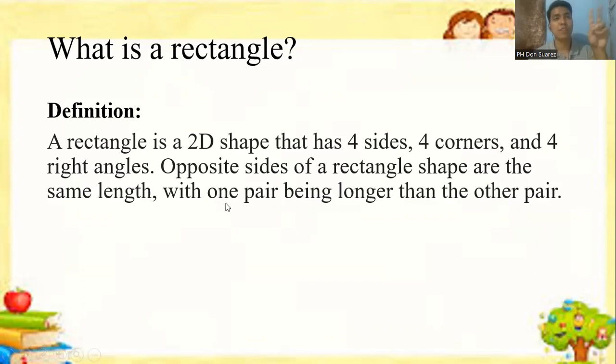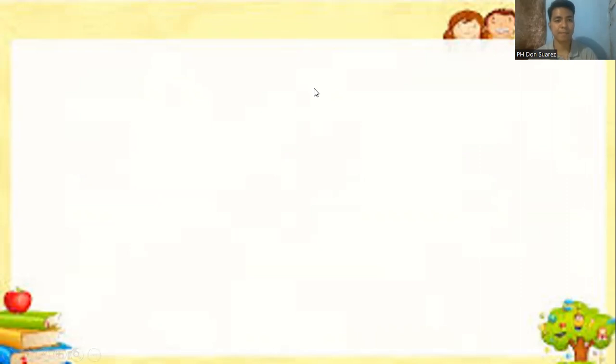A rectangle is a 2D shape that has how many sides? Very good, 4 sides. And you know, the opposite sides of a rectangle have the same length. So like this, they have the same length, and like that, the width also have the same length. And the length is longer than its width, okay? Next.